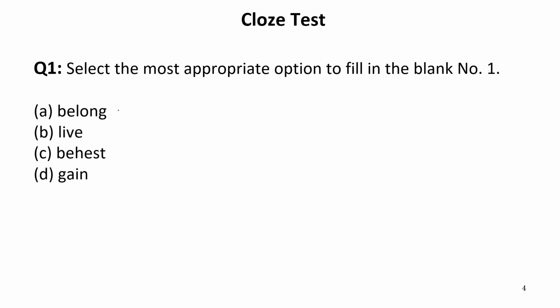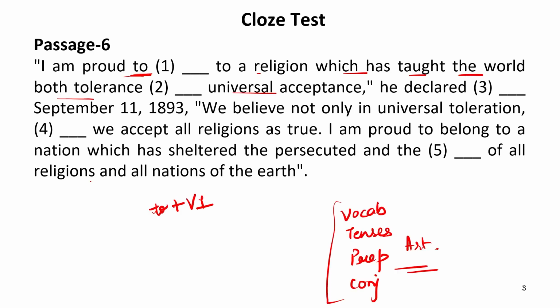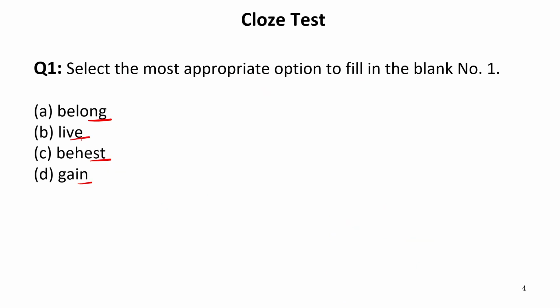Now, let us see the options for the first blank: belong, live, behest, gain. I am proud to dash to a religion. Here a word is again written after this blank, that is to. It means there must be some word in this blank which can be followed by to. If I use the word live, can I use live to? No, I can use live in.